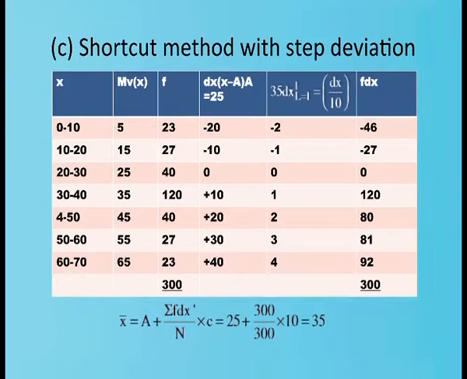It is shortcut method with the step deviation. So, here also the formula applied is x bar equal to a plus sigma f dx dash by n into c. Here we have calculated 25 plus 300 divided by 300 into 10 equal to 35. This is how the mean of the different series are calculated.